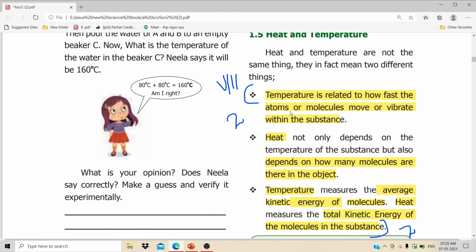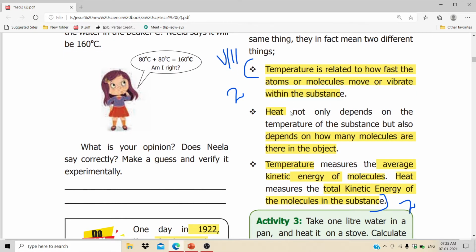And the next one is heat. What is heat? Heat not only depends on temperature. What is temperature? Temperature means the atoms or molecules that move or vibrate within the substance. Heat depends on both the temperature and the number of molecules. Compared to temperature, heat needs more molecules, so it depends upon the number of molecules also. Then heat measures the total kinetic energy.